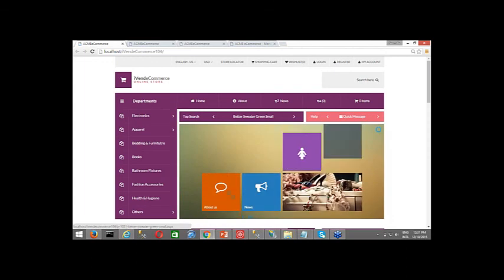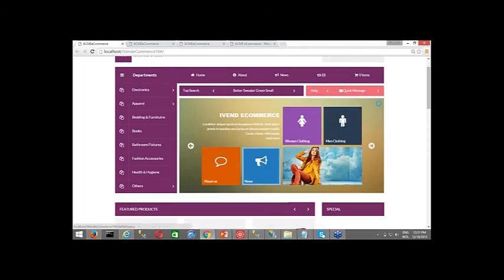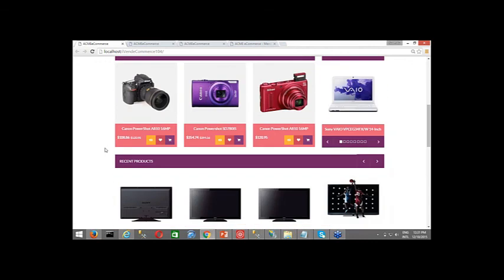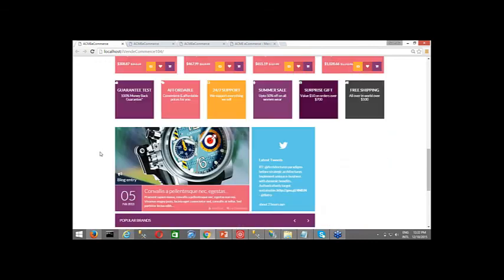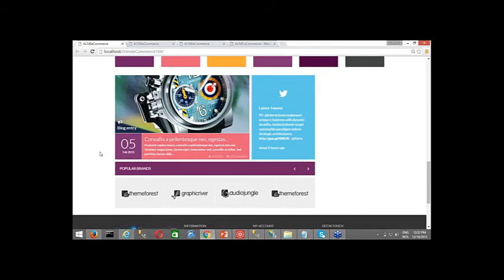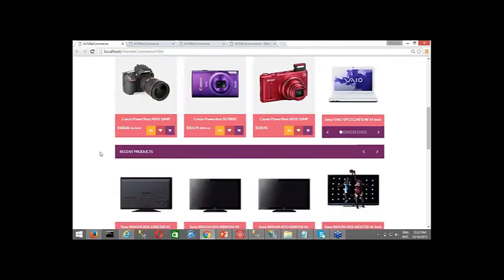Now you can see the change in the color, right? So if you like it, within a few minutes you can change the look and feel in terms of the color combination, right? Now this gives a bit of a fresh look.